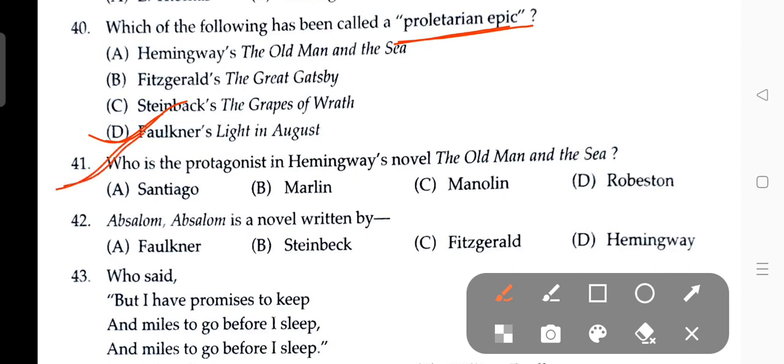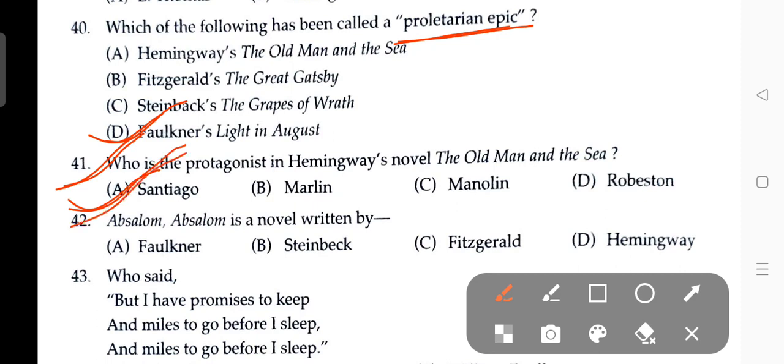The next question, question number 41. Who is the protagonist in Hemingway's novel The Old Man and the Sea? And here you are able to give the answer, because most of the time I am repeatedly told about the main two characters, the old man and the fish. The answer is Santiago, and the fish name is Marlin.